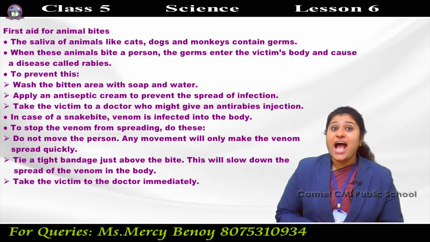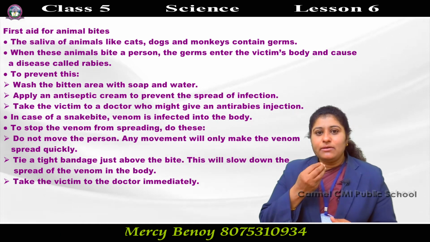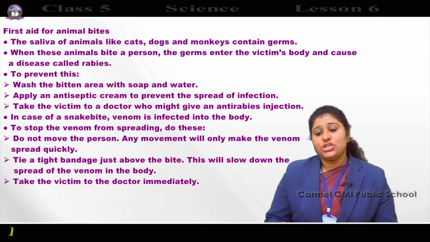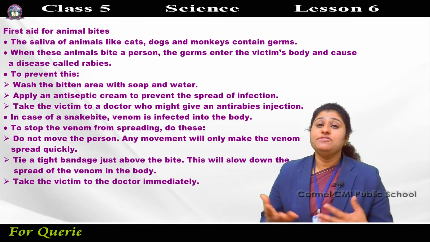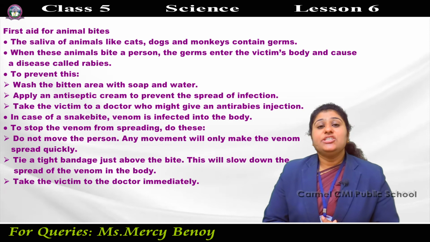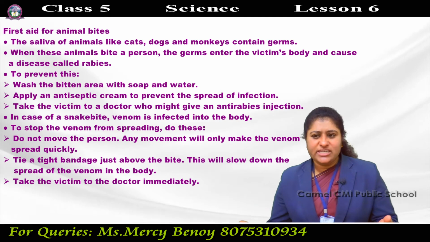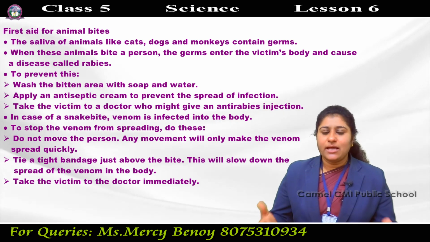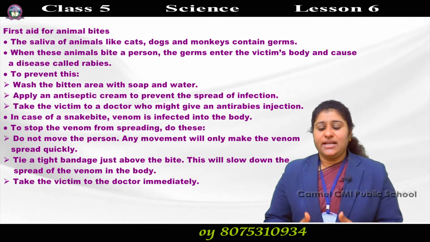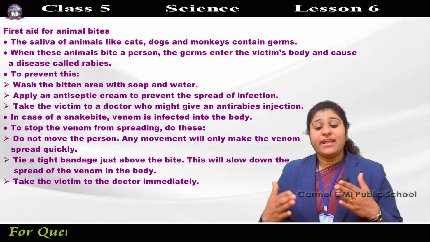Next is first aid for animal bite. Saliva means the liquid that comes out from the mouth. The saliva of animals like cats, dogs and monkeys contains a lot of germs. When these animals bite a person, the germs may enter the victim's body. The victim is a person who has been attacked by the animal. The germs cause a disease called rabies.